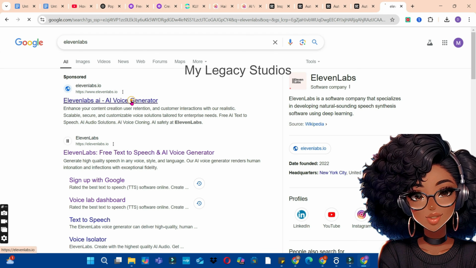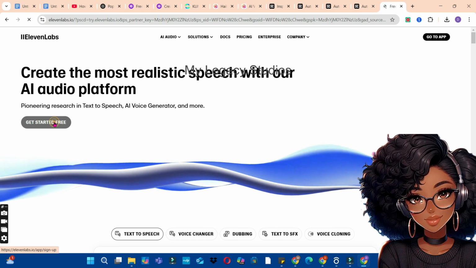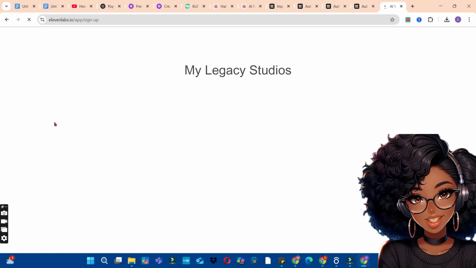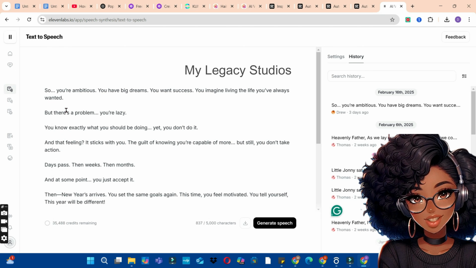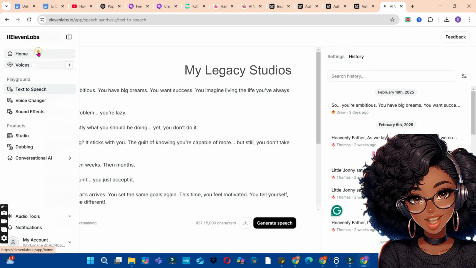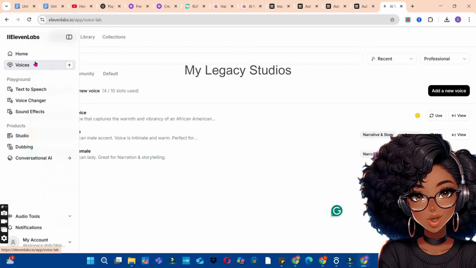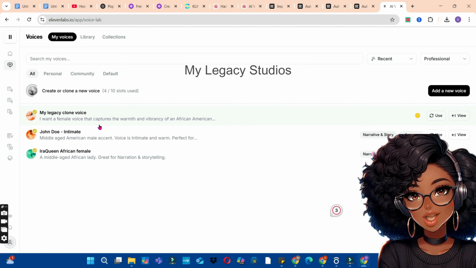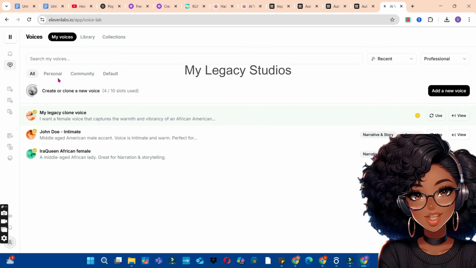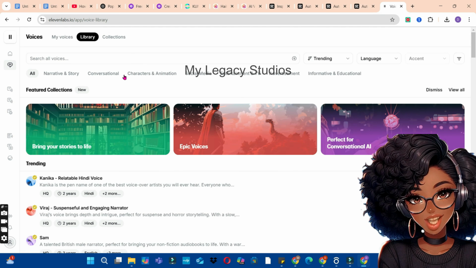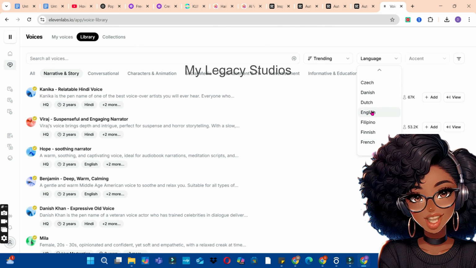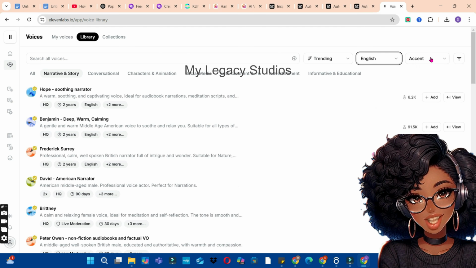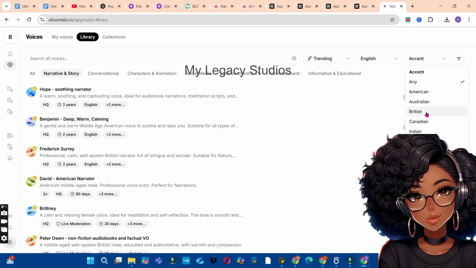So click on the first link and then sign in to your account or sign up if you do not have an account. Now head over to the text to speech section. This is where we are going to paste our prompt. But click on the voices first and choose a voiceover option to use. So for the voiceover, go through all the voiceover options available and choose one. Then choose one of these categories. So I'm going to go with the narrative story. Then click on the language. So for the language, I'm going to choose English, and then I'm going to choose the American accent or the British accent.